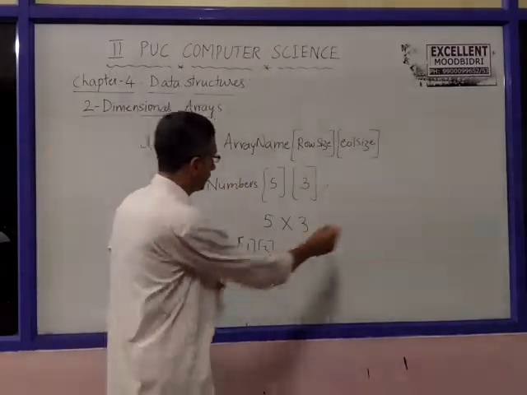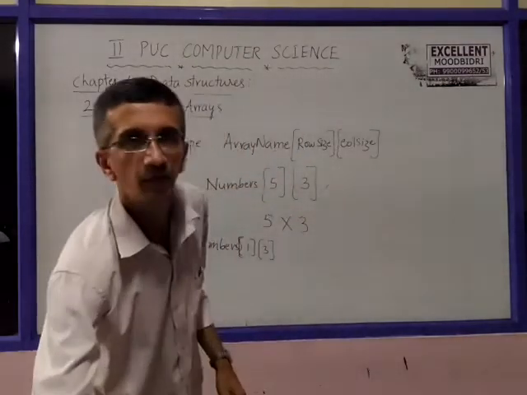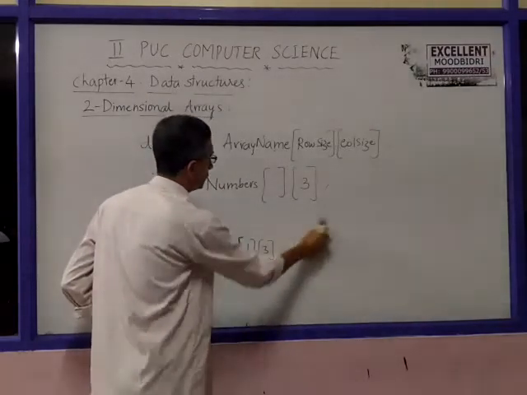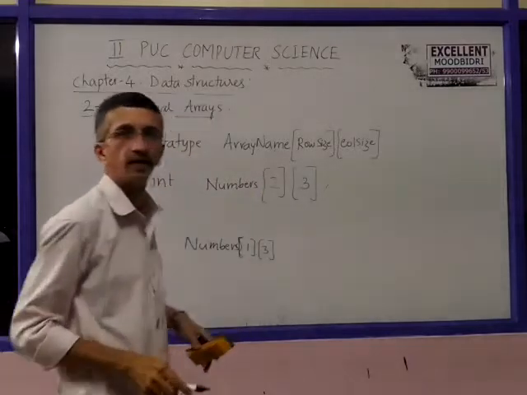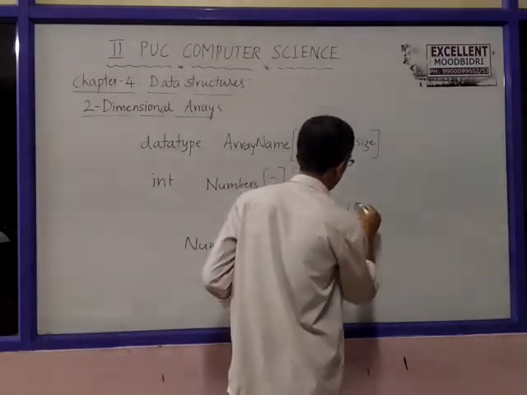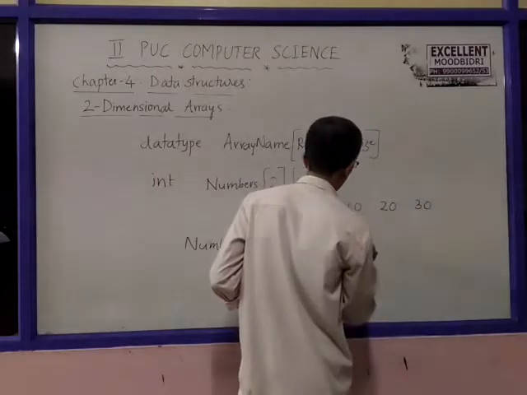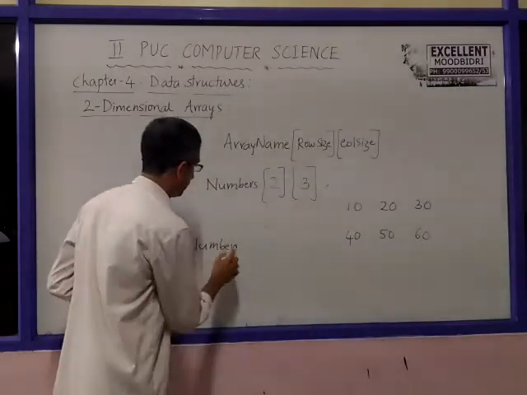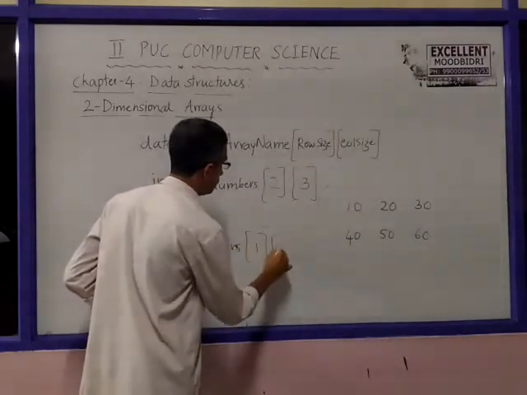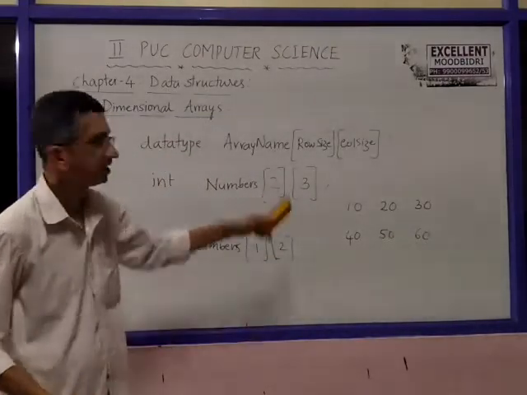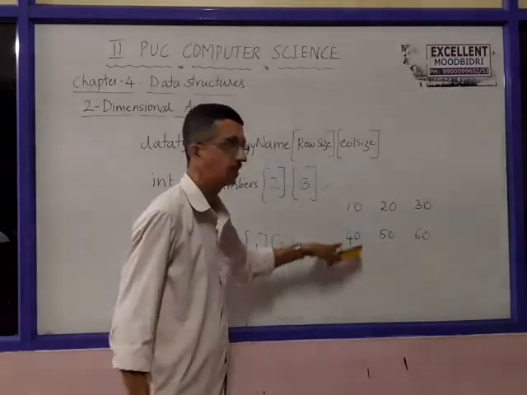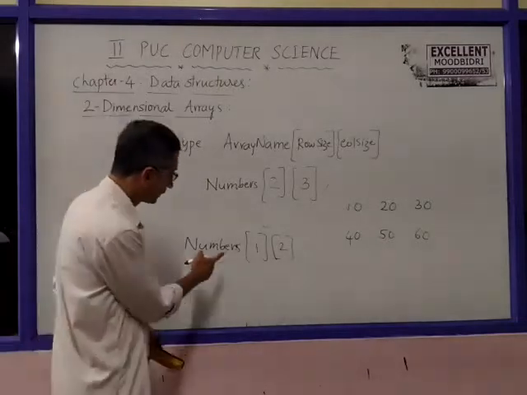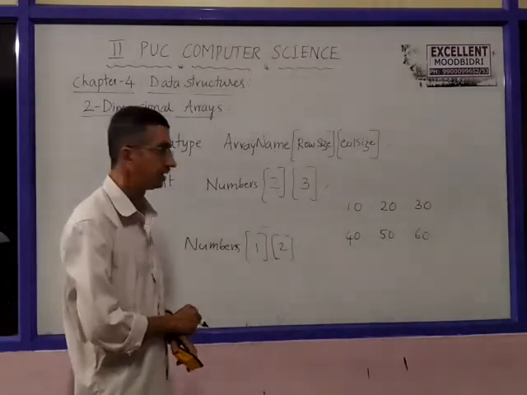Let us take a simple example for this. Let us take 2 by 3, 2 rows and 3 columns. The same example: 10, 20, 30, 40, 50 and 60. When you write the element numbers of 1, 2, in this 2 by 3 array there are 6 items, 10 to 60, 2 rows and 3 columns. To refer to this item, 1, 2, which item are we referring to? This is how we access or indicate which item.